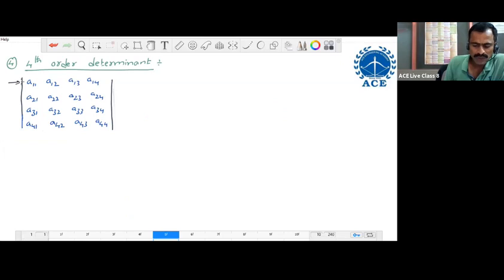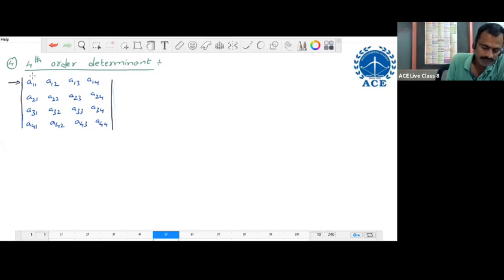After choosing the first row, we should write the place sign of each element, without checking whether the sum of the suffixes is even or odd. Already I told how to write the place sign for any row or column in any order matrix. Now here we write the place sign. For any order determinant, for the A11 element, the sign is always plus only.